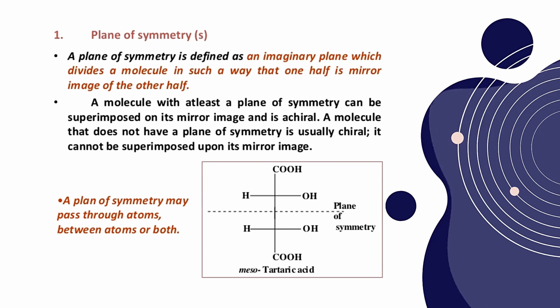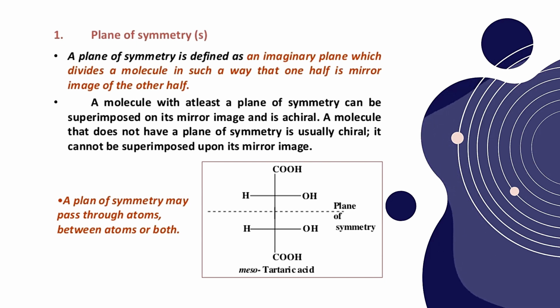A plane of symmetry may pass through atoms, between atoms, or both. It is an imaginary plane, which can pass through the atoms or between the atoms, or sometimes both. So for example, mesotartaric acid. If you see the structure of mesotartaric acid, there are two carbon atoms attached with three functional groups.